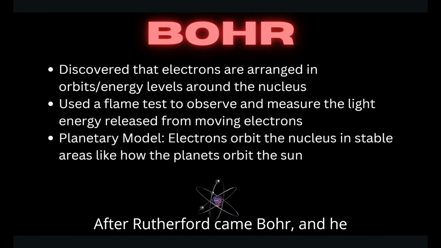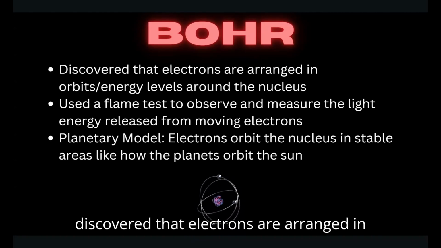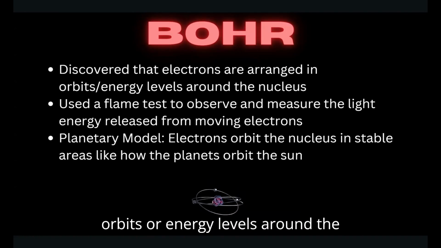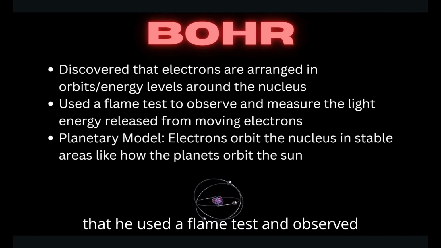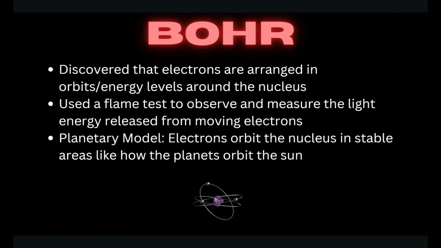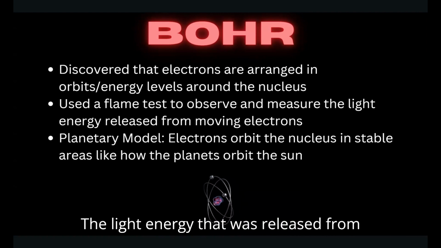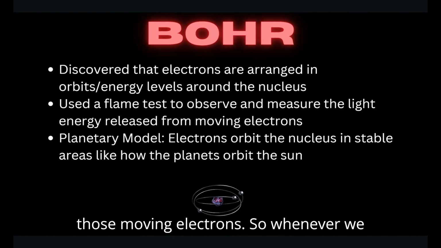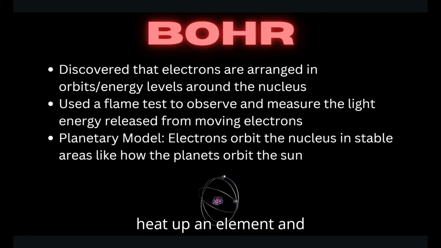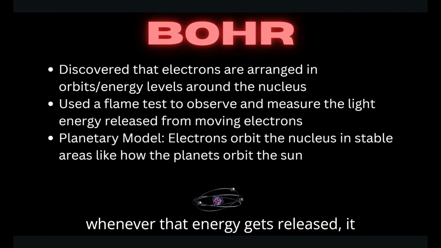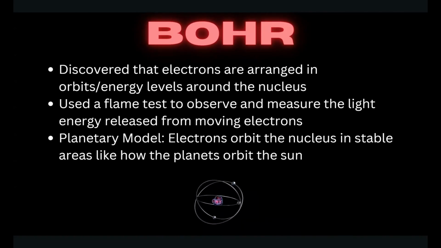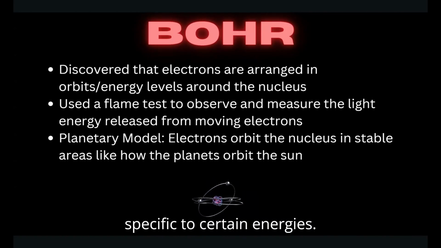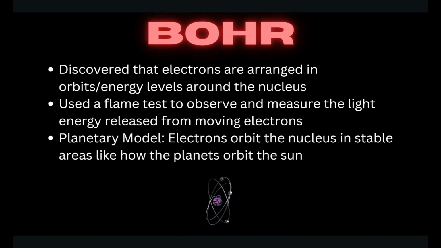After Rutherford came Bohr, and he discovered that electrons are arranged in orbits or energy levels around the nucleus. And how he did this was that he used a flame test and observed the light energy that was released from those moving electrons. So, whenever we heat up an element, and whenever that energy gets released, it gets released as light. And that light is very specific to certain energies.